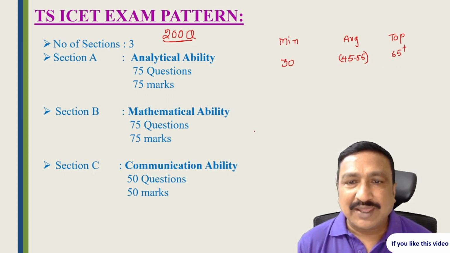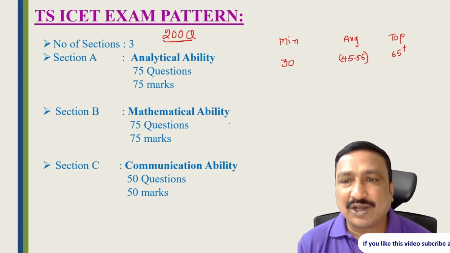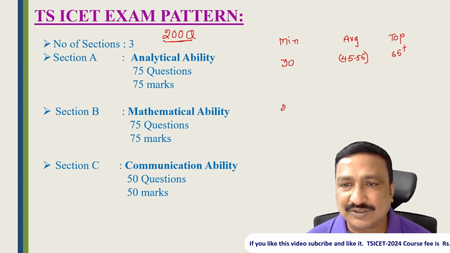Alright students, coming to mathematical ability. This is difficult for most non-math students, for example a student who studied BA or BCom. For these non-math students, mathematical ability is somewhat difficult. But if you practice continuously, you can score a minimum of 20 marks.